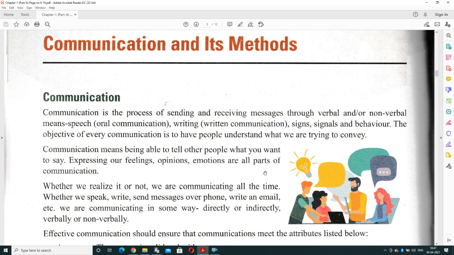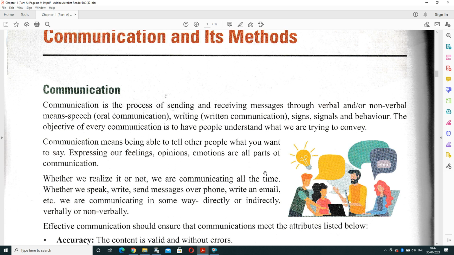Whether it is realized or not, we are communicating all the time. Whether we speak, write, or send a message by using phone, by writing an email, we are communicating in some way, directly or indirectly, verbally or non-verbally. All are included in the communication concept.